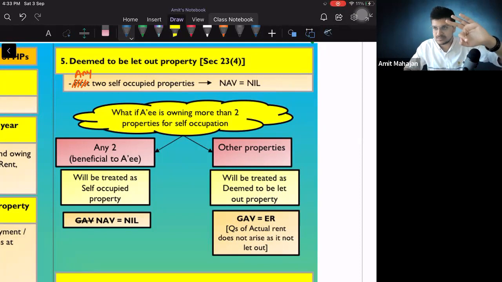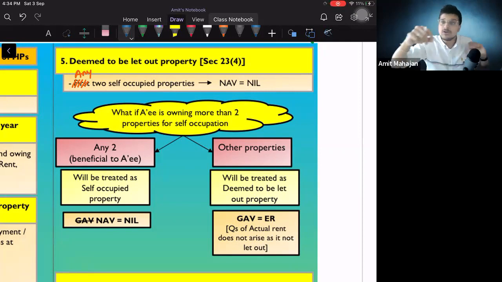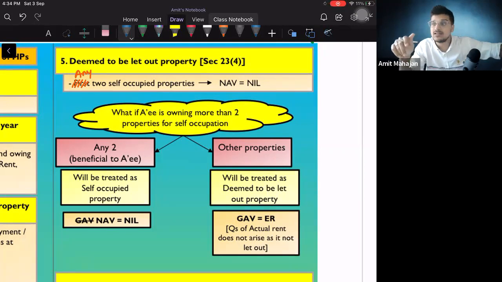You have 3 house properties. Out of 3 house properties, the government says only 2 will be considered as self-occupied property, and for the third property we will assume that you have given that property on rent, and that is why that third property will be considered as deemed to be let out property. Is it a let out property? No, but it is deemed that it is a let out property. Are you understanding this?